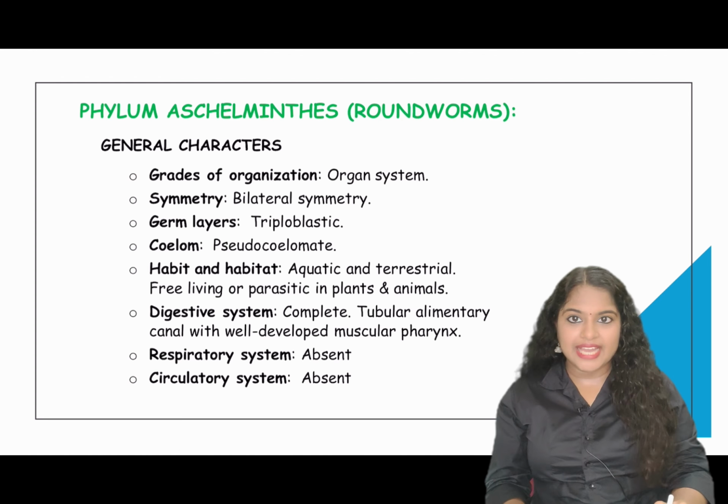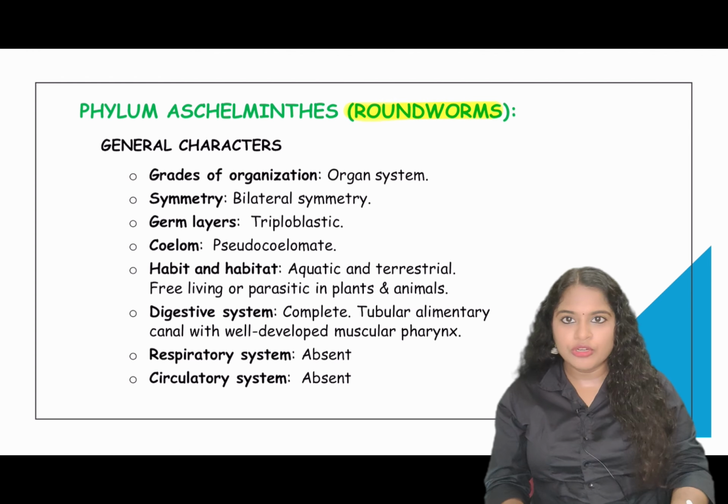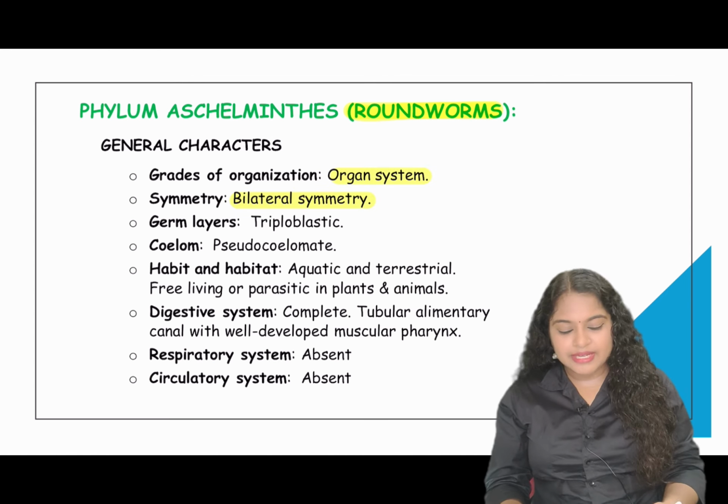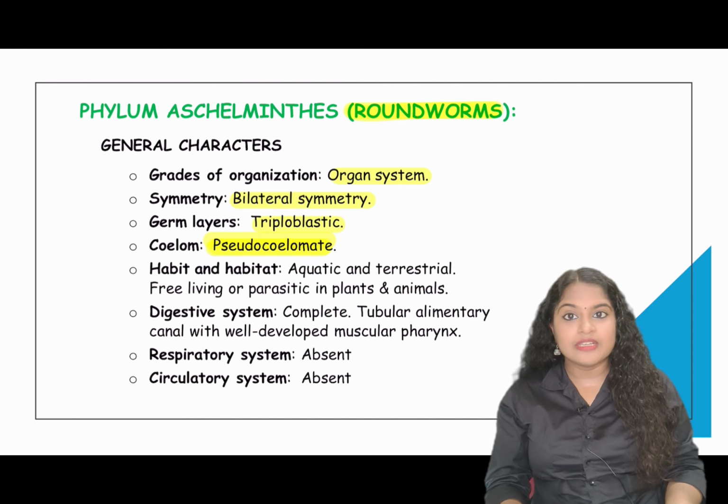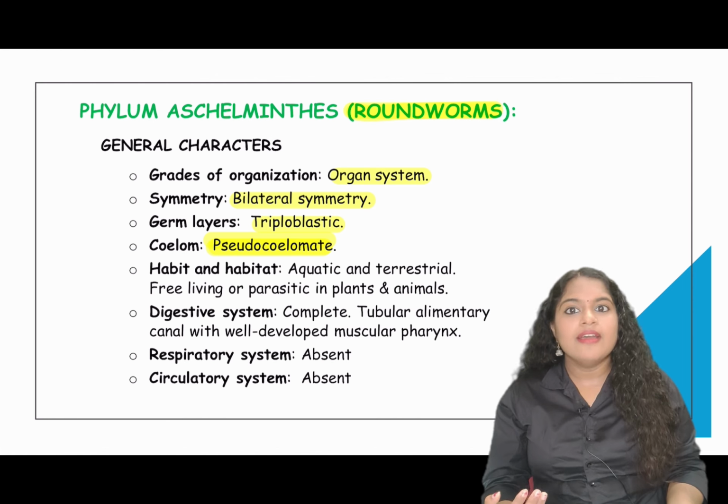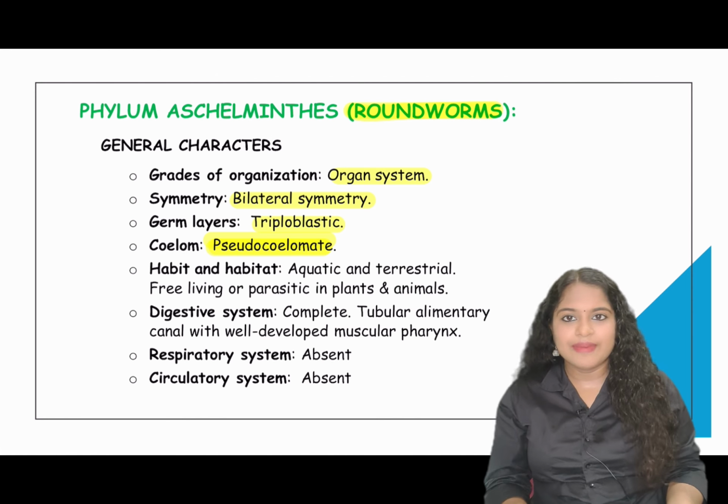Next phylum is the Aschelminthes, and they are the roundworms. So we can see the general characteristics: organ system level of organization, bilateral symmetry, triploblastic, pseudocoelomate. This is very important. Aschelminthes are pseudocoelomates. That means their mesoderm cells are found in patches in between the ectoderm and endoderm.